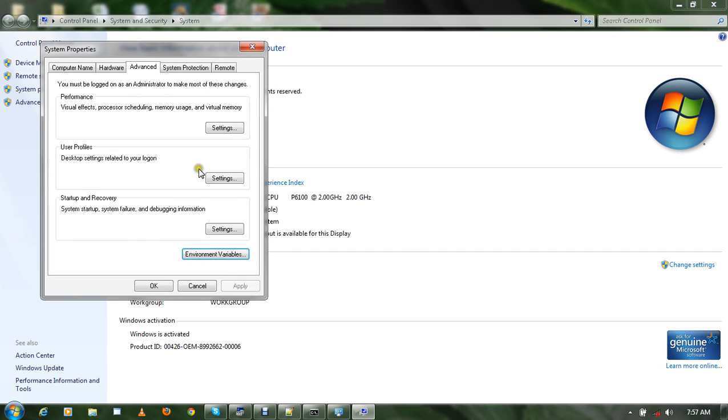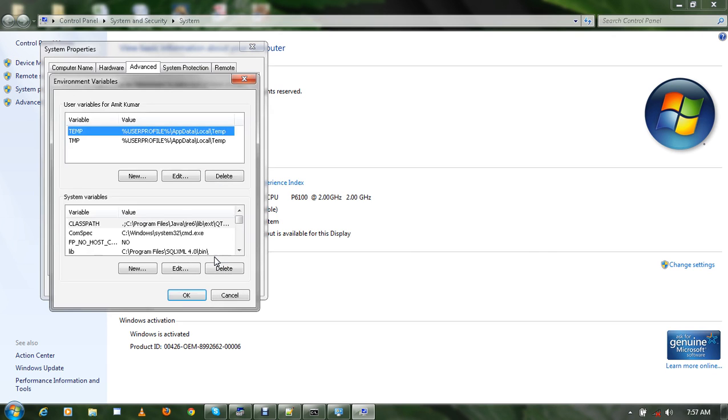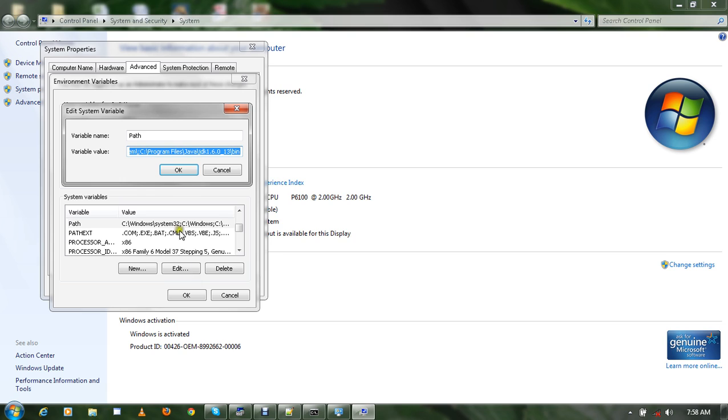From the Advanced System Settings dialog box, click on Environment Variables, and now in the box given downwards with the name System Variables, choose the name Path. You can type P, so the path will be selected. Now click on Edit, and here variable values will be given. Don't delete these values. These are very important. If you delete these values, your command prompt will start giving errors. So don't delete these values.